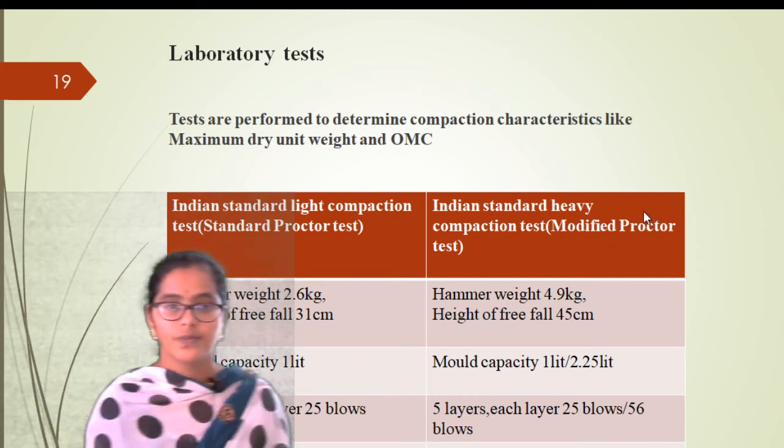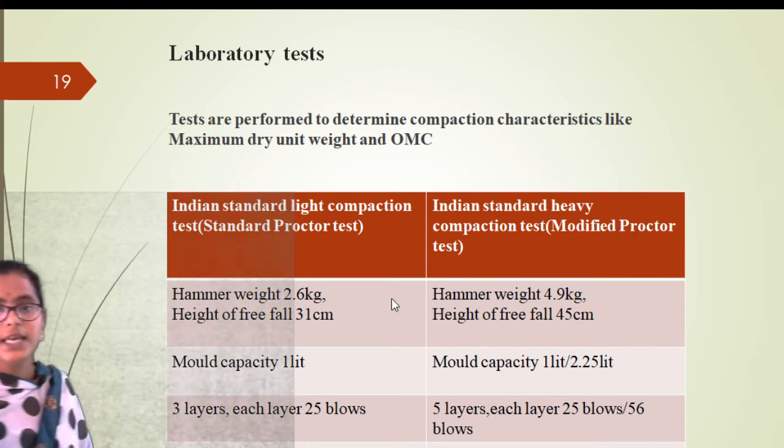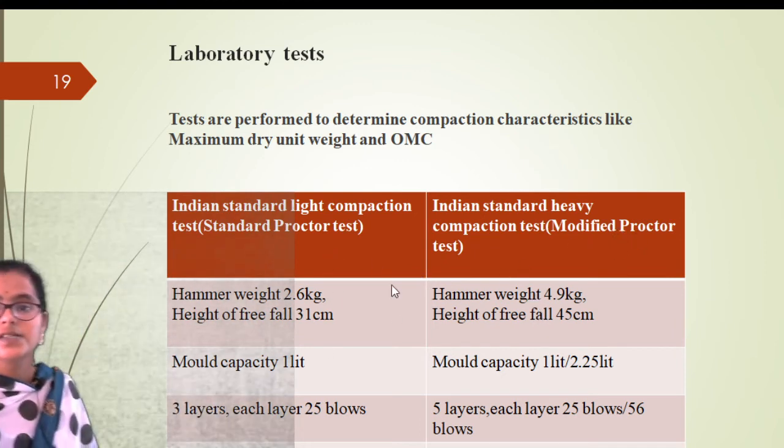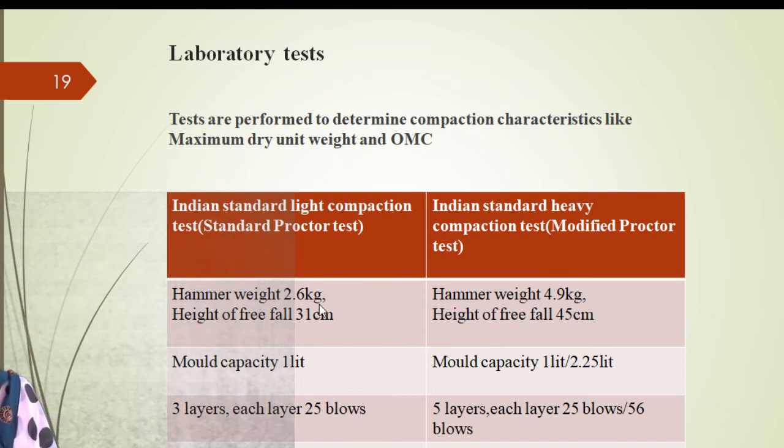So you can see the difference between the two experiments. Here hammer weight is less, here hammer weight is 4.9 kg. Height of free fall is 31 centimeter, and height of free fall is 45 centimeter in heavy compaction. Mould capacity is the same in both cases, 1 liter or 2.5 liter.